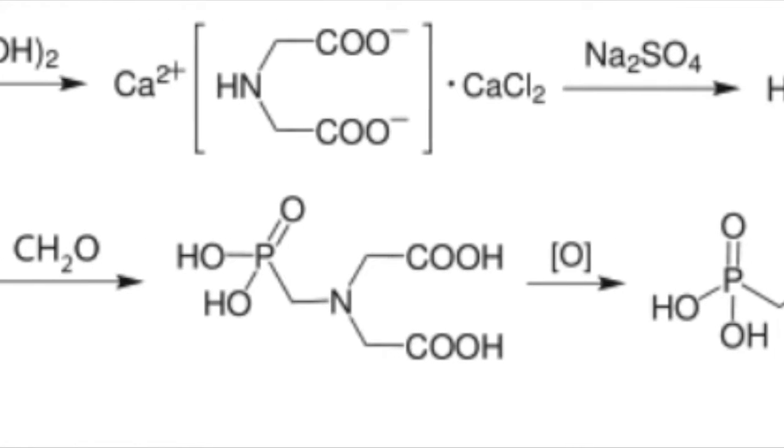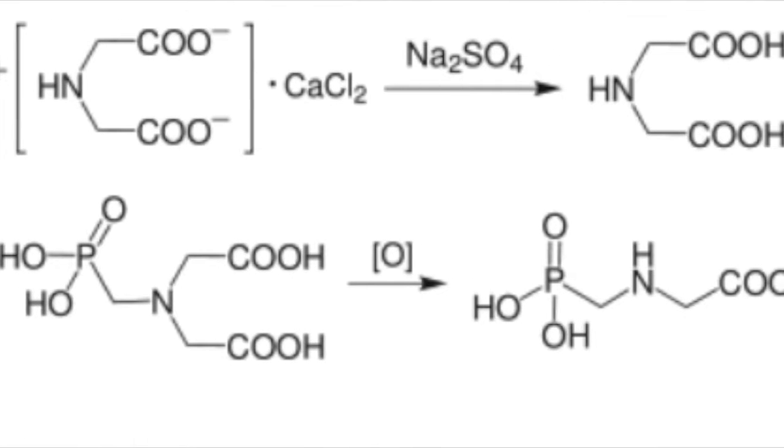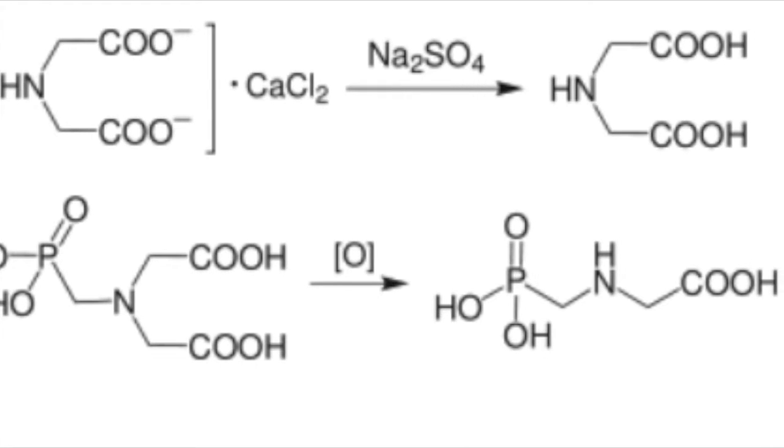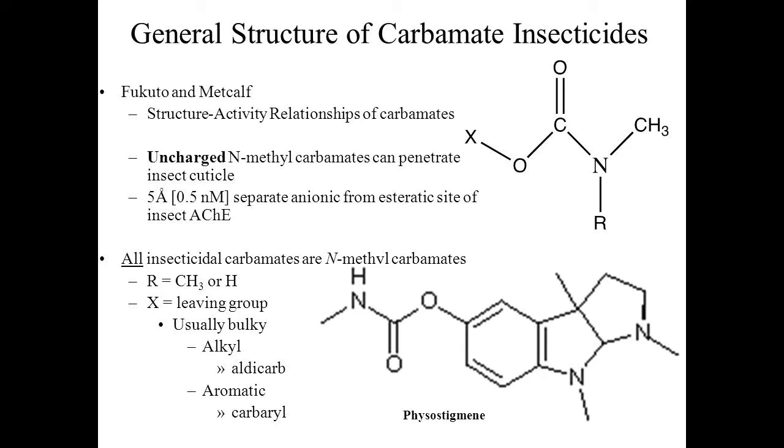The first is to react aminodiacetic acid with phosphorus acid and hydrochloric acid. Oxidation then leads to the desired glyphosate product. This is shown here. The second involves the use of dimethylphosphate in a one-pot synthesis. Glycine and paraformaldehyde are reacted in a suitable organic solvent, typically triethylamine and methanol, to produce bis-hydroxymethylglycine. Dimethylphosphate is then introduced and worked up with hydrochloric acid, which cleaves the hydroxymethyl group from the nitrogen atom, while heating then speeds the hydrolysis of both phosphate ester linkages. This is shown here.